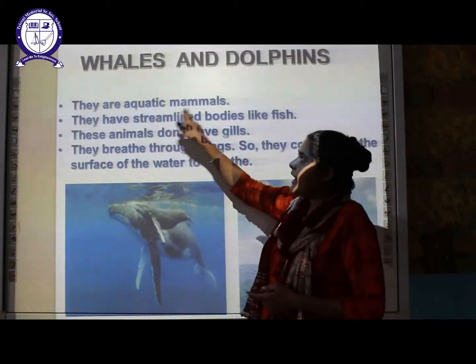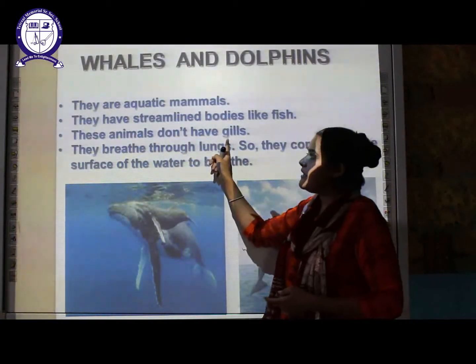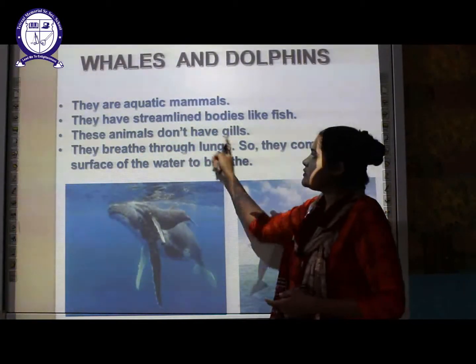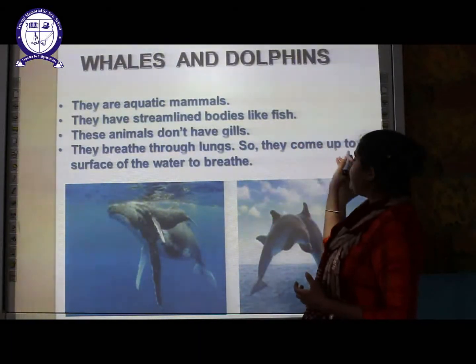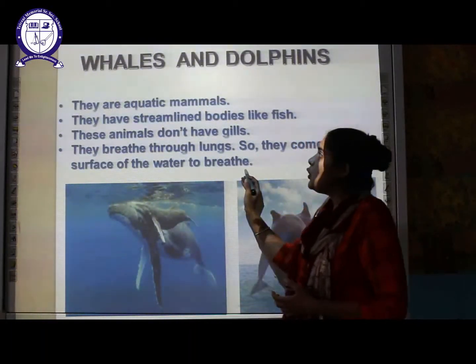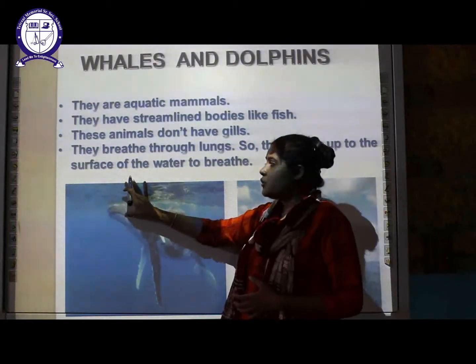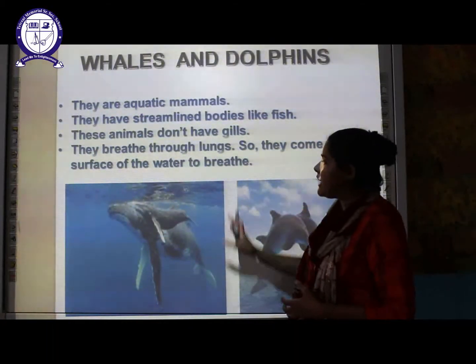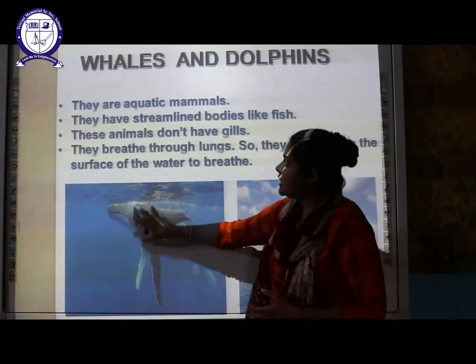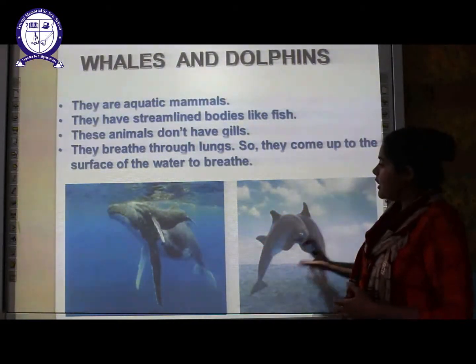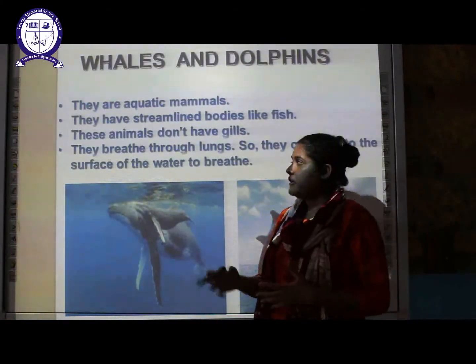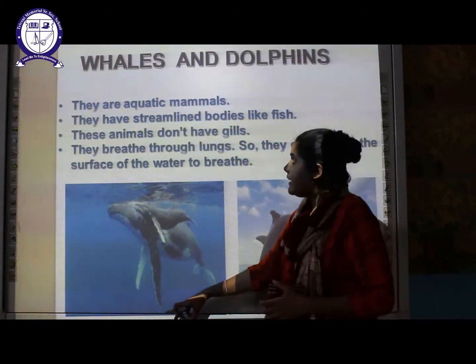As they are aquatic mammals, they do not have gills. They breathe through the lungs. They have lungs to breathe, so they come up to the surface of the water to breathe. In order to breathe through their lungs, what do they have to do? They have to come up to the surface. As you can see, this diagram is of a whale and this is the dolphin. They have to come to the surface in order to breathe through their lungs.